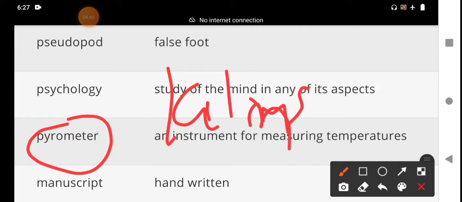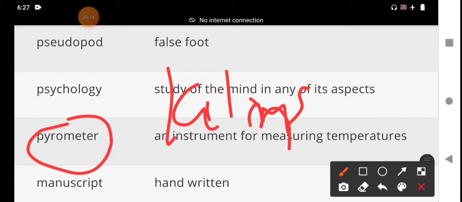It is a type of remote sensing thermometer. For what purpose is it used? It is used to measure the temperature of distant objects.